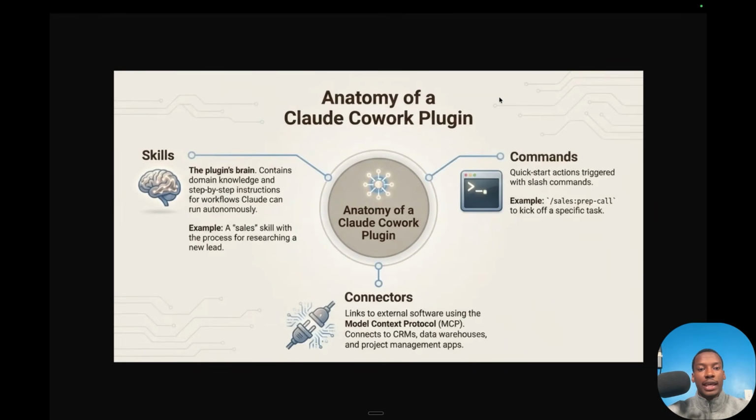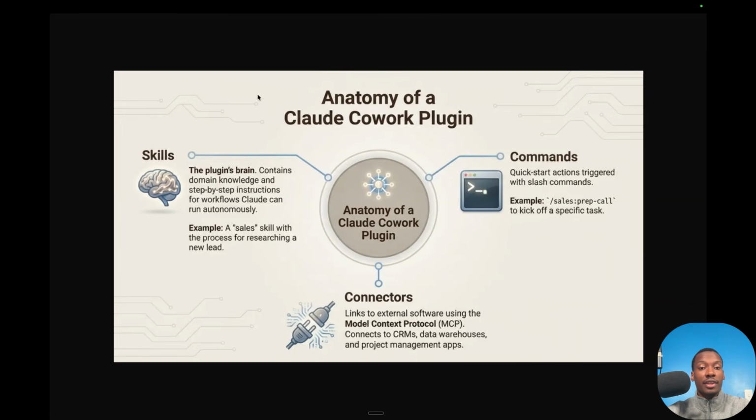Basically, you can understand that LLMs are a brain, right? And they need context about how to do certain things. And what a plugin is, you can think about it as like a folder or a package or a docket, something that just gives the LLM the information that it needs to execute a specific workflow. And so a plugin has these different components to it.